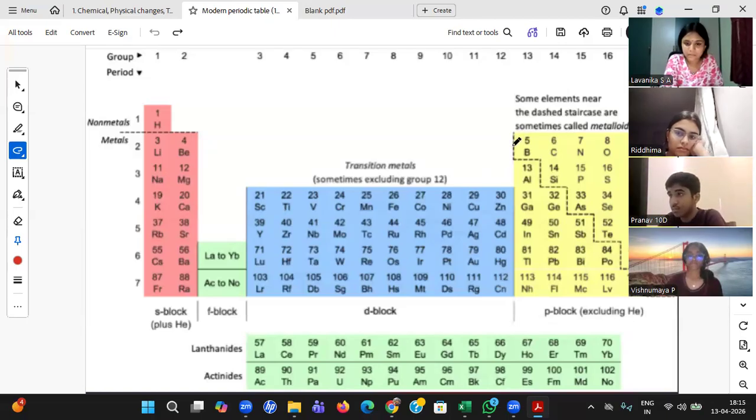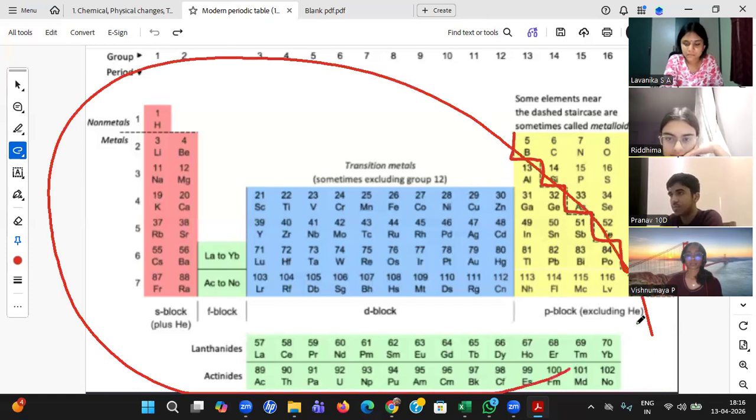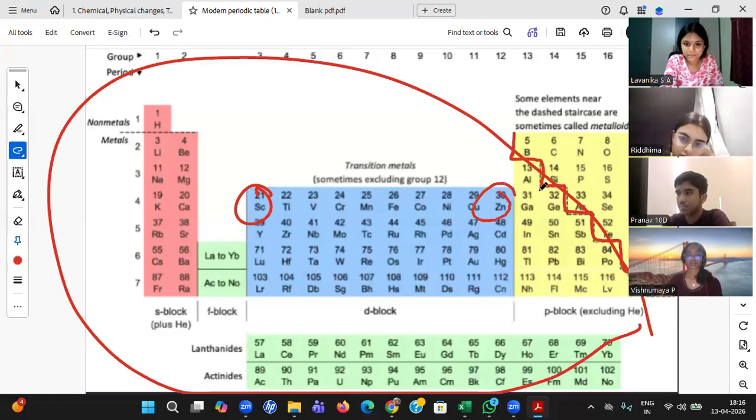Yes, Ridhima, can you see the dotted line over here? Yes, sir. All the elements which are left to the dotted line are metals. That means if it is, what is this? Sir, it is left to the dotted line, metal. What is this? Sir, it is left to the dotted line, metal.